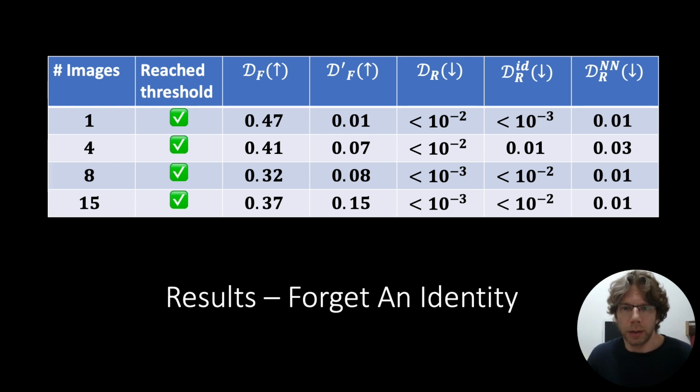We managed to do it better if the forget set is larger. Here in the table, we show forget sets which contain 1, 4, 8, and 15 images. And that's the important part, or one of the important parts, the process is fast. Here, taming took less than 1% of the original training time of the network.